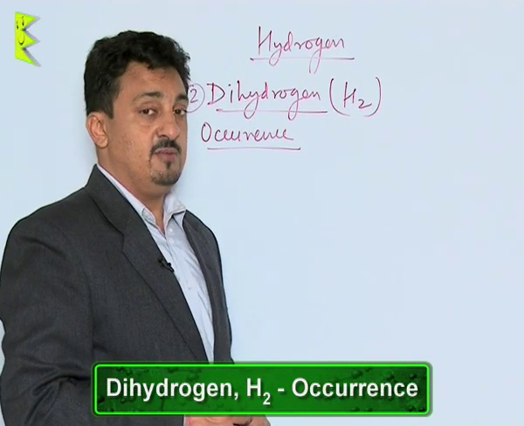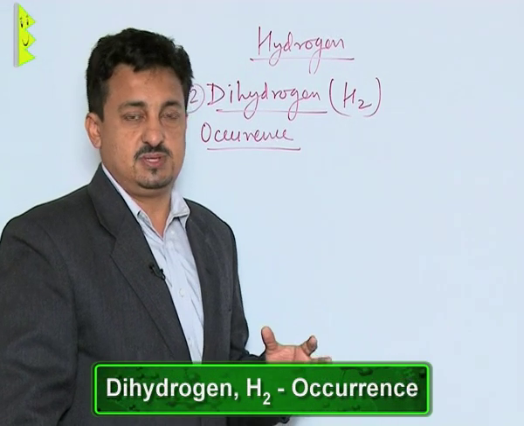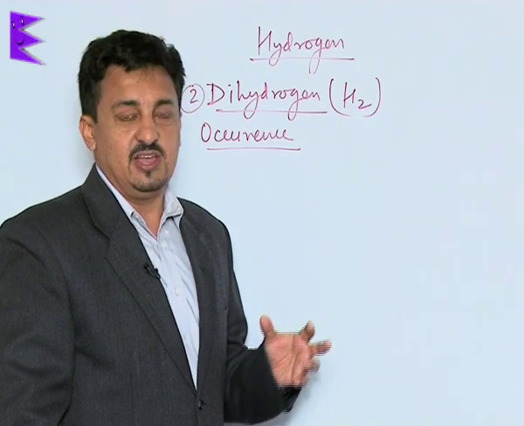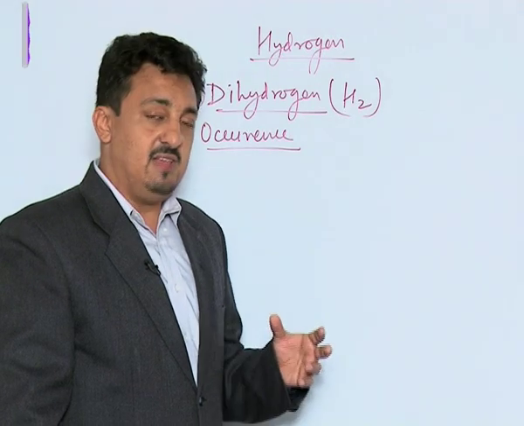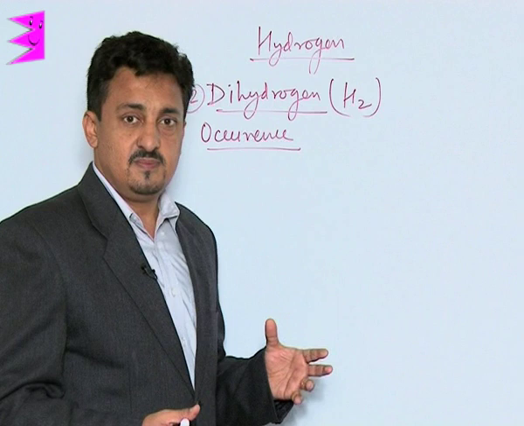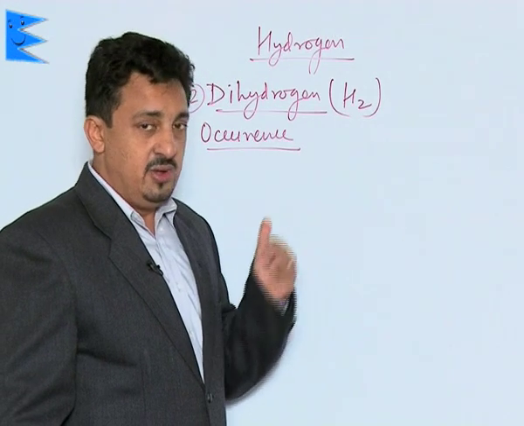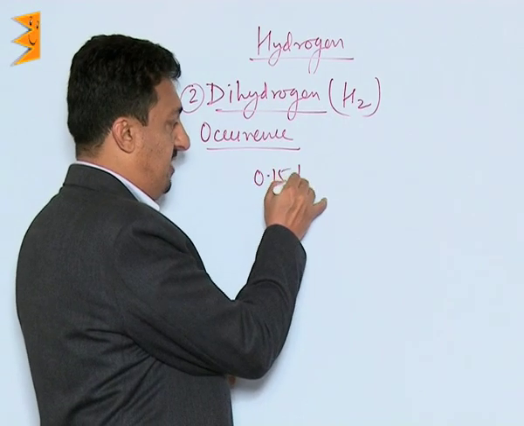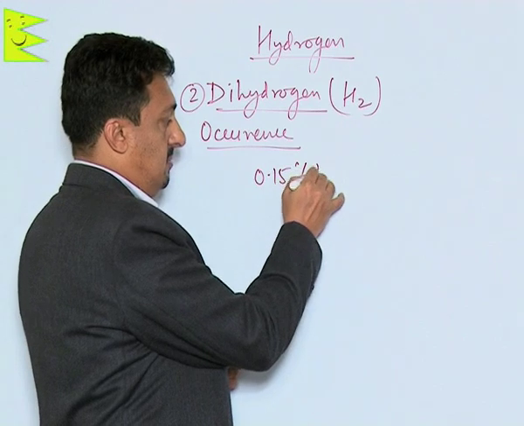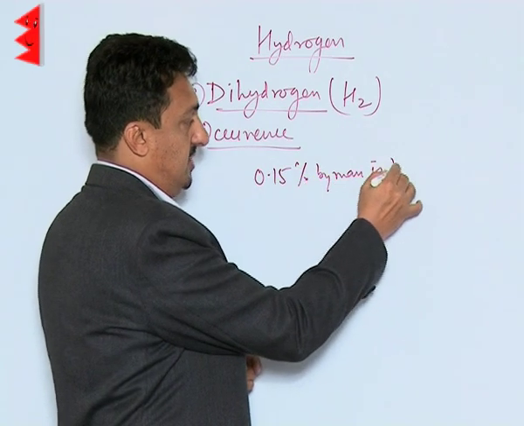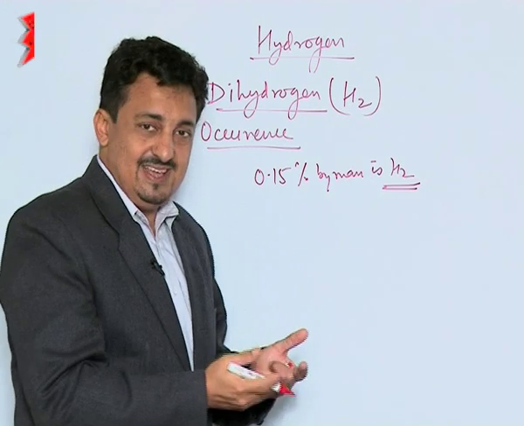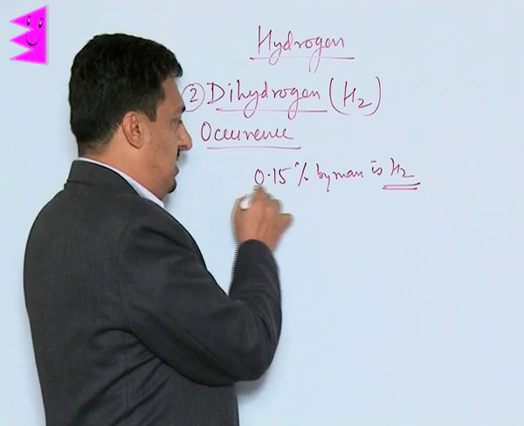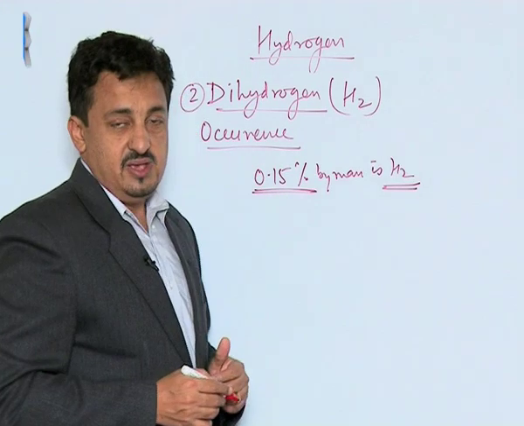Dihydrogen is one of the most abundant elements of the universe. In fact, 70% of the mass of the universe is made up of hydrogen. It is again one of the most abundant elements in the solar system. When we move to our own Earth's atmosphere, what we find is that only 0.15% by mass is hydrogen. Because it is one of the lightest elements, it moves up, and that is why Earth's atmosphere has only 0.15% hydrogen by mass.